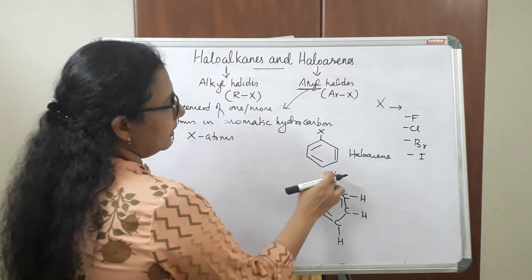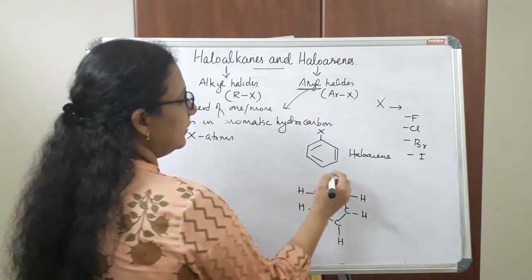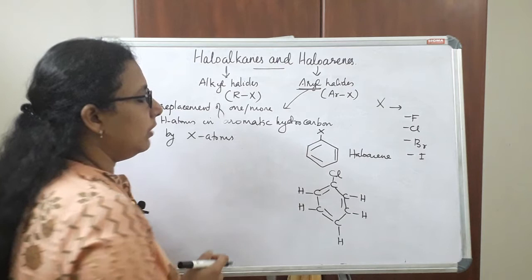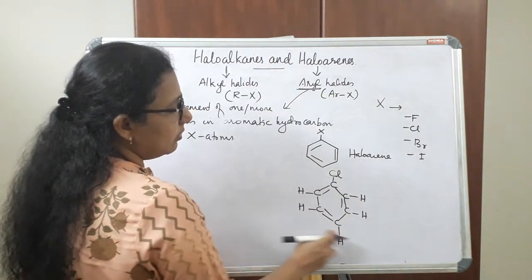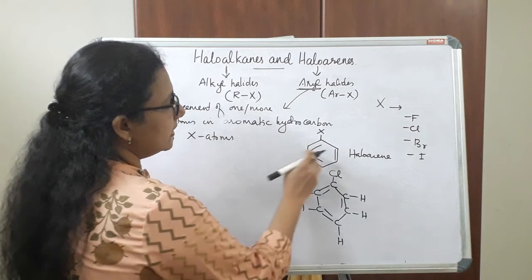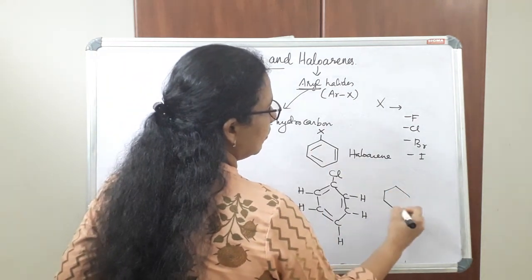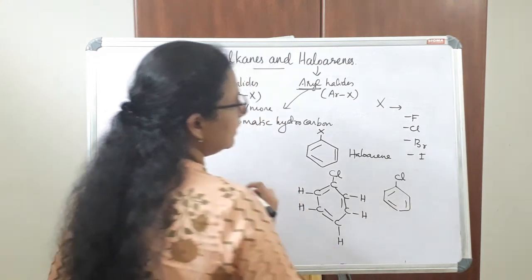So if one hydrogen atom is replaced by a halogen atom, if it is chlorine, here also we will get a haloarene. So we are writing like this. We are not writing the whole structure of benzene. We can write like this, and if it is chlorine, this will be the structure.